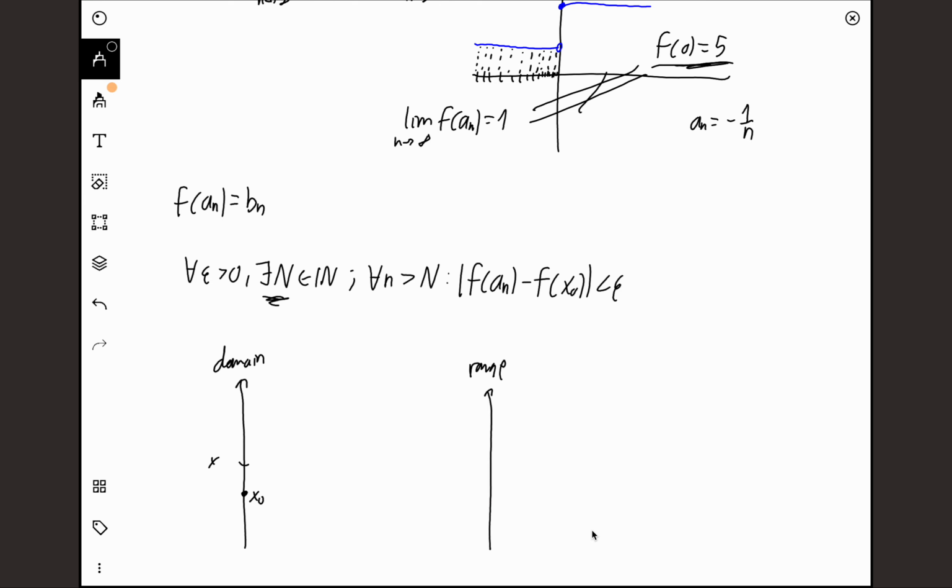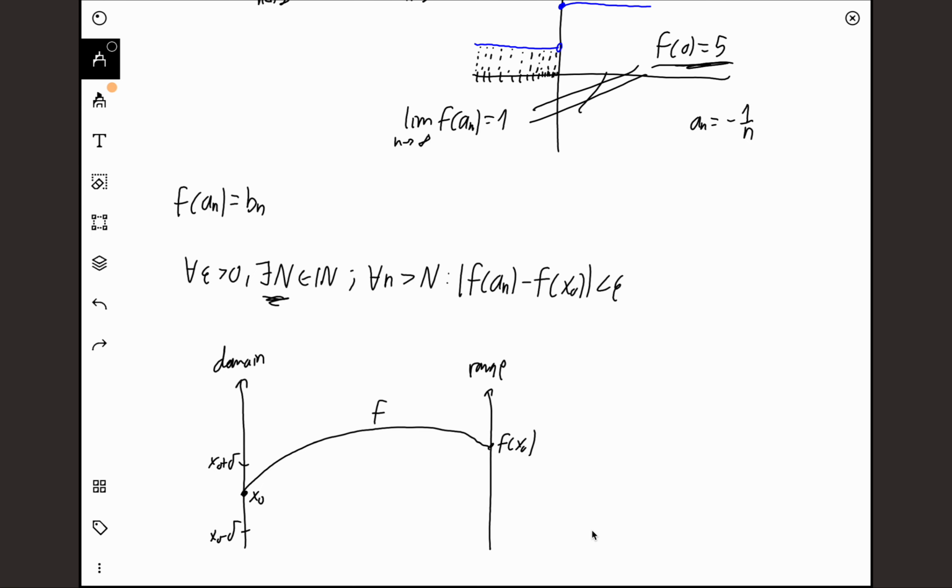So here we have x0 plus delta, here we have x0 minus delta, and now we know that f takes x0 into f of x0. So we can say that f of x0 is over here. A function f takes a value from the domain into the range. So a function takes any value from the domain somewhere into the range. We know that it takes x0 into f of x0, but since f is continuous at x0, then we know